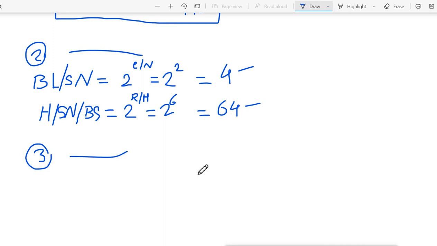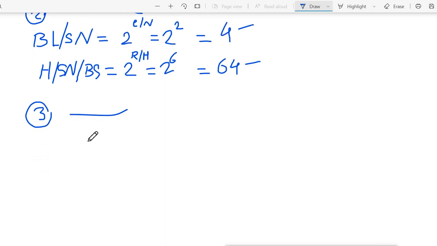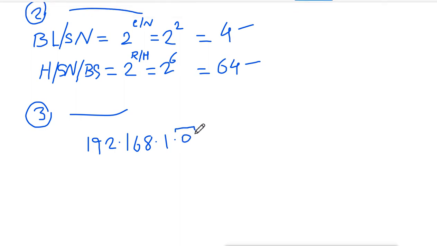We'll create the blocks. So the block will start from the first IP, that will be 192.168.1.0, where the host portion is set to 0. So it is starting, and this is the network address because the host portion is set to 0.